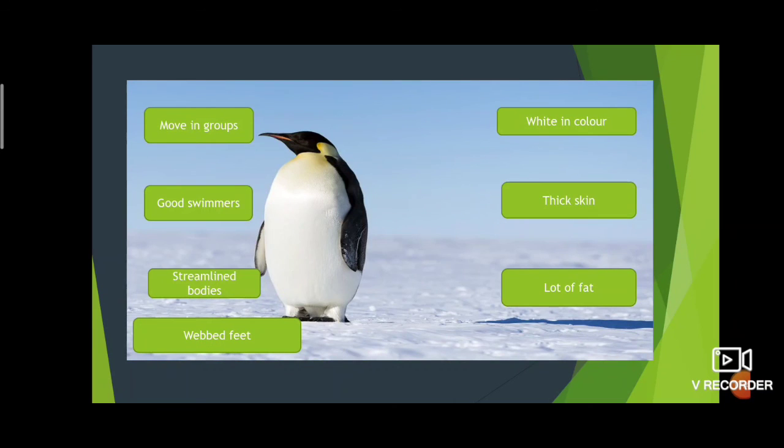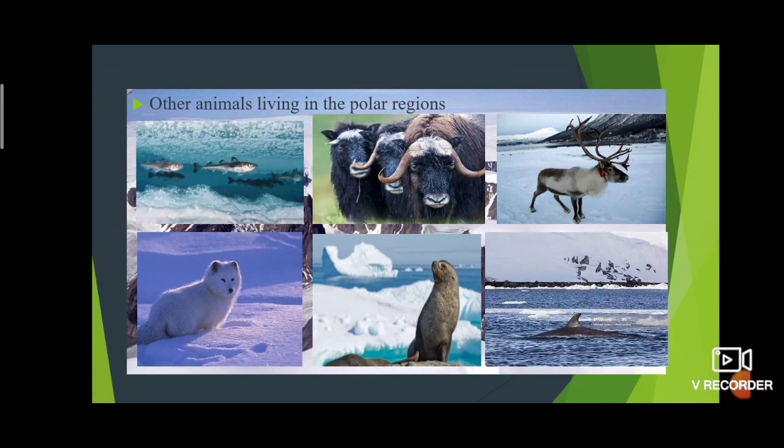Then the penguin. The penguin is also white in color. It has thick skin, a lot of fat, and a streamlined body. It is a good swimmer. Penguins move in groups. That we know, right? Then what are the other animals living in the polar region? Fishes, musk oxen, reindeer, fox, seals, whales, and birds.